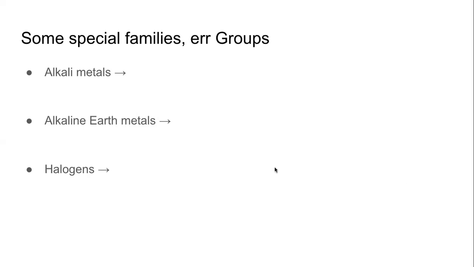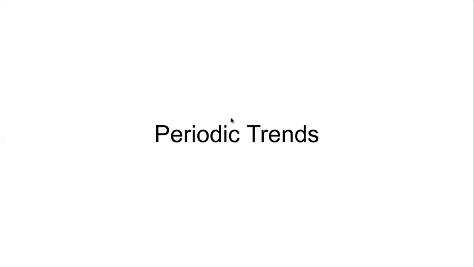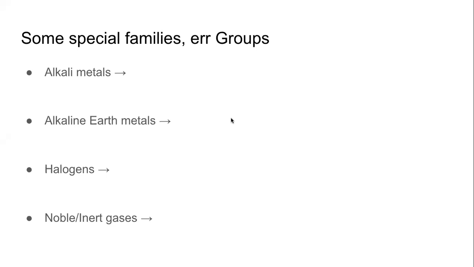Final question. Noble or inert gases, where are they? Correct, Prachi. Correct, Chand. They are the rightmost group.